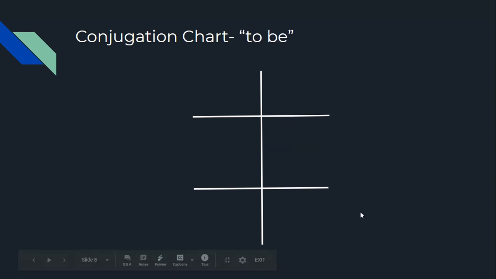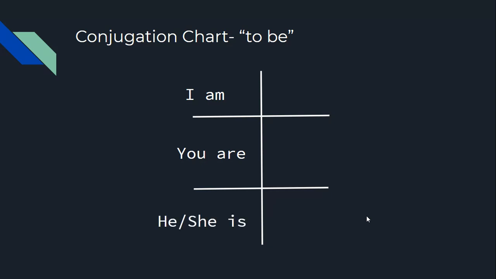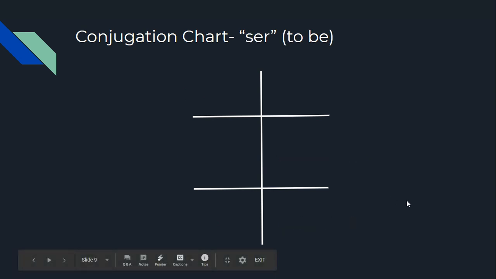So when we talk about conjugating, we do it just like this in English. So if I'm on the top left, I'll say I am. But if I talk about you, I'm not going to say you am, right? We say you are. And if I say he or she, I'm not going to say he are or even he am. I will say he or she is. So we see how we change our verb in English depending on our subject. And we're going to do something very similar in Spanish. Going to our plural forms, we would say we are, y'all are, they are. But we'll see how we do it in Spanish.